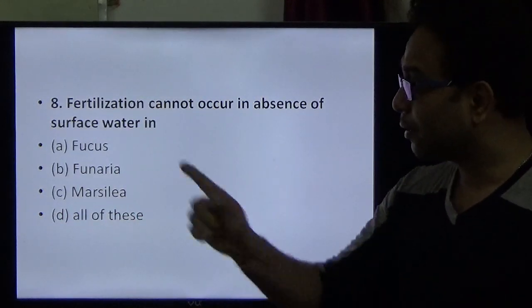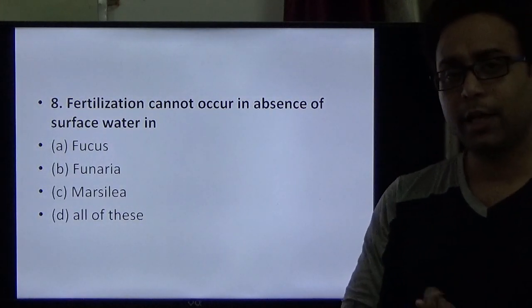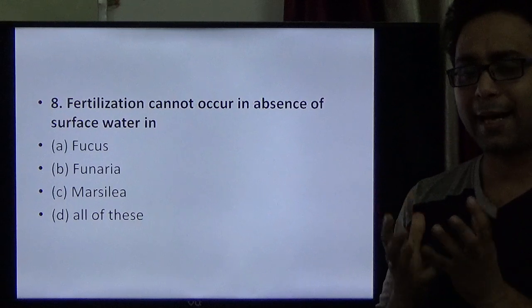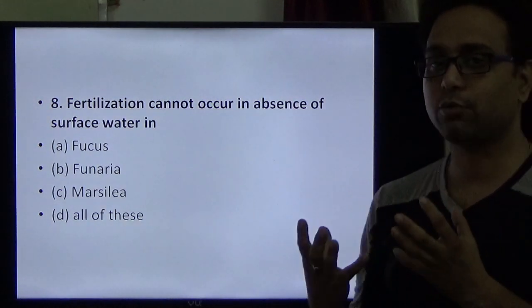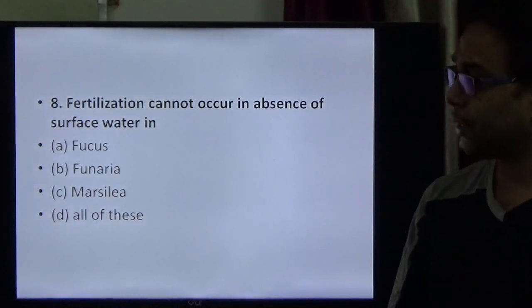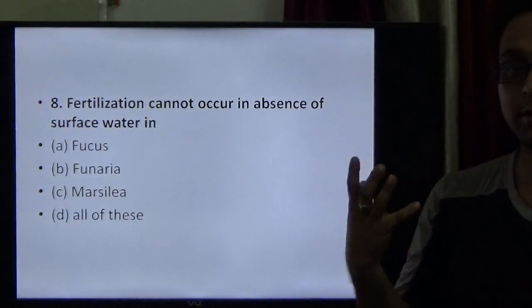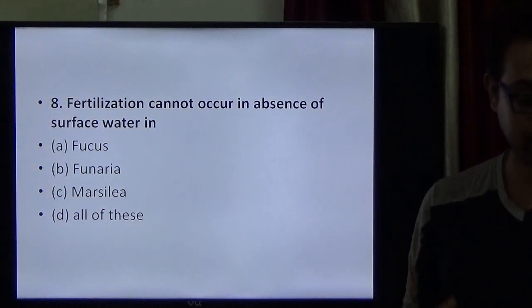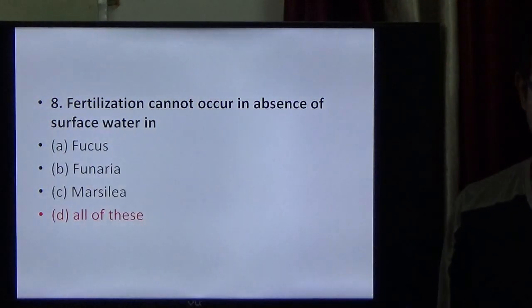Question number 8. Fertilization cannot occur in the absence of a surface of water. There are many lower groups of plants where, during sexual reproduction, water is the medium for transfer of the gamete. Here Fucus, Funaria and Marsilea, all three options are right for that question. So D, all of these, is the right option.